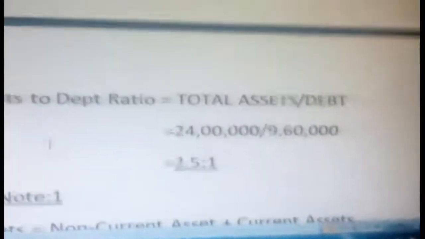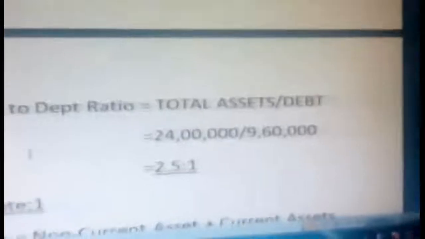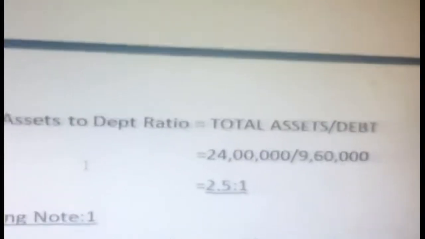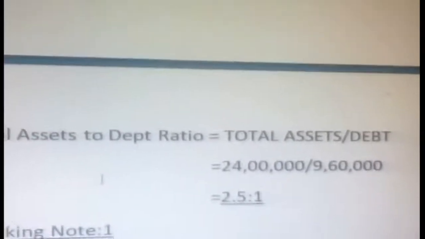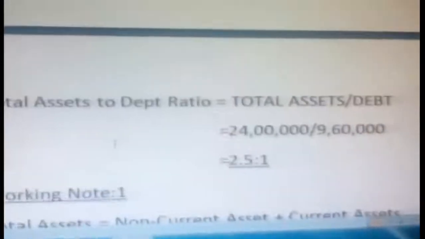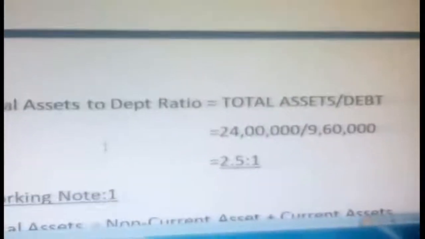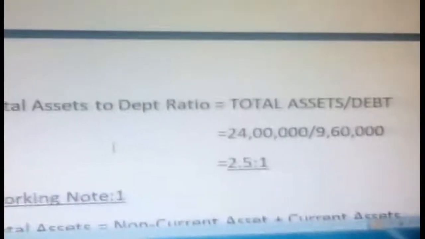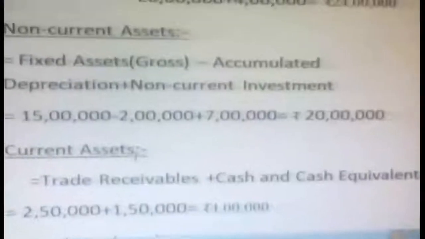Okay, so for this now we are going to substitute into the formula. See here again. Now you got it. What is total assets? 24 lakhs. And what is debt? 9,60,000. Okay, so you will get 2.5:1. That's why you should be very careful here. It's very important information. Profit and loss, it is not a profit, it is a loss. So you are going to deduct, not add. Okay, keep that in your mind.